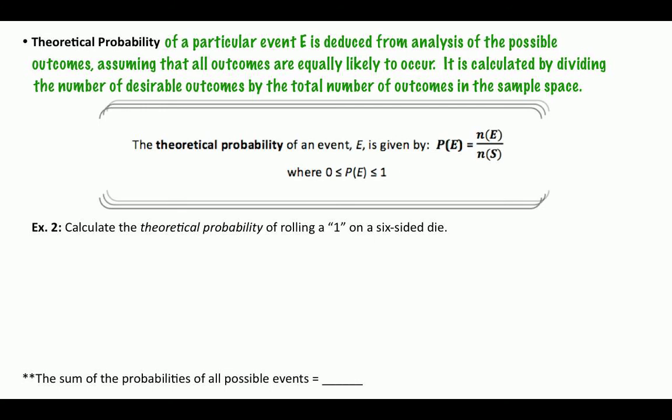So the probability of some event is equal to the number of ways that event can happen, divided by the number of ways that any outcome could happen, basically the number of outcomes in the sample space, which is n sub s.